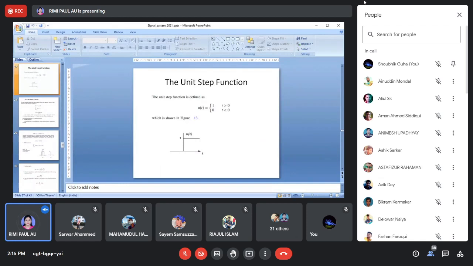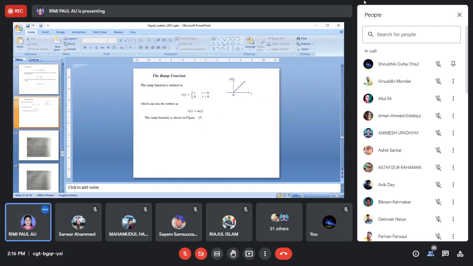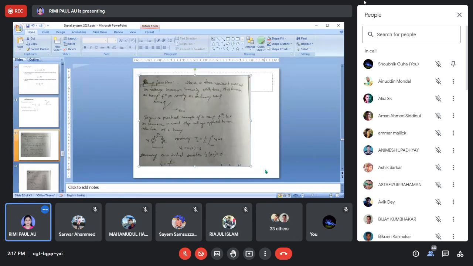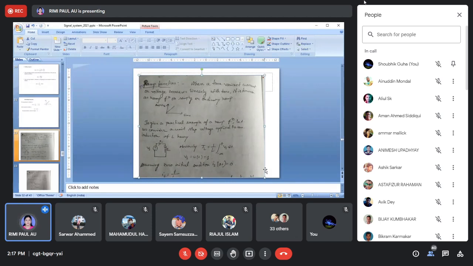In the ramp function, I already mentioned yesterday what a ramp function is, but how can we get this ramp function in a real-time system? You can see here I have taken an inductor and the supply voltage Vs is given.